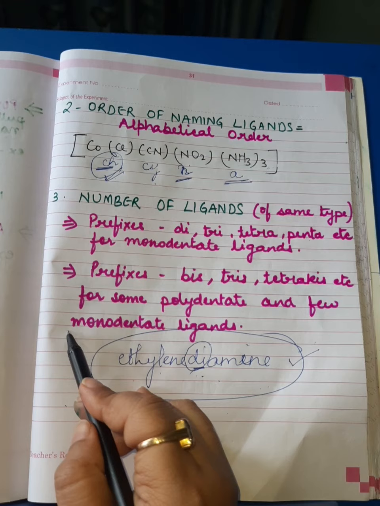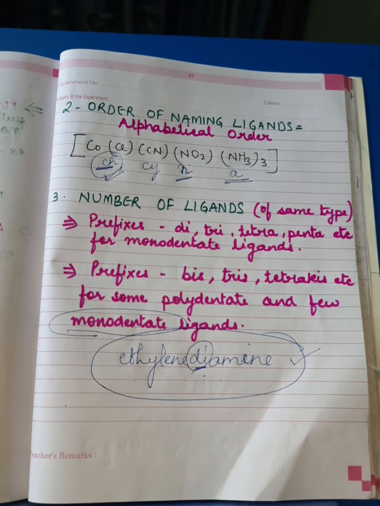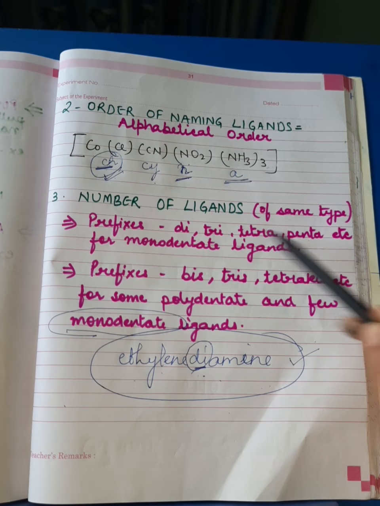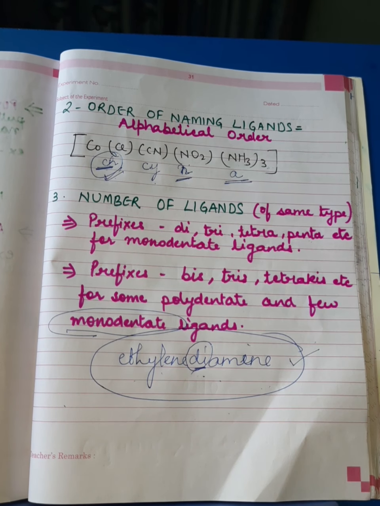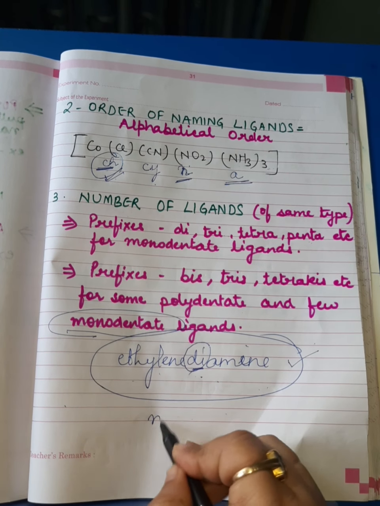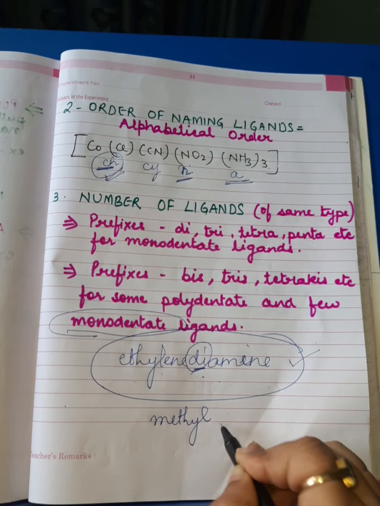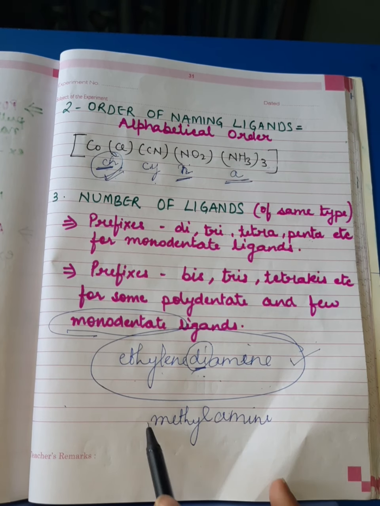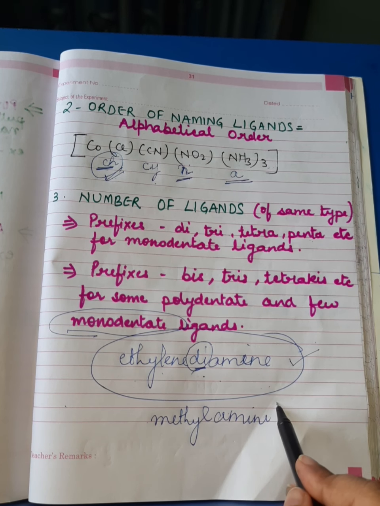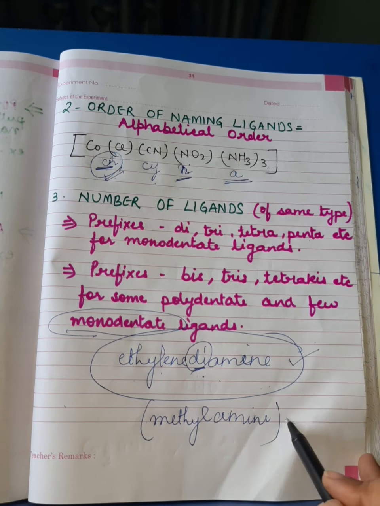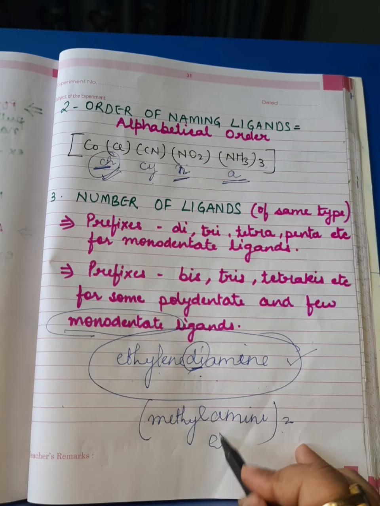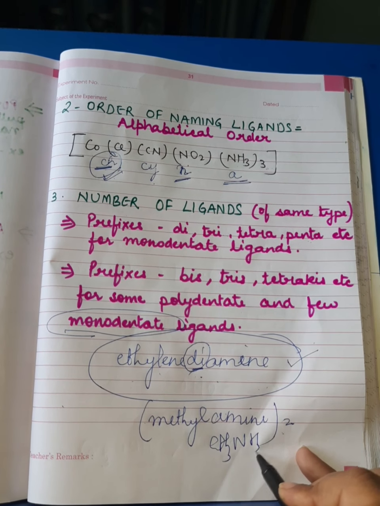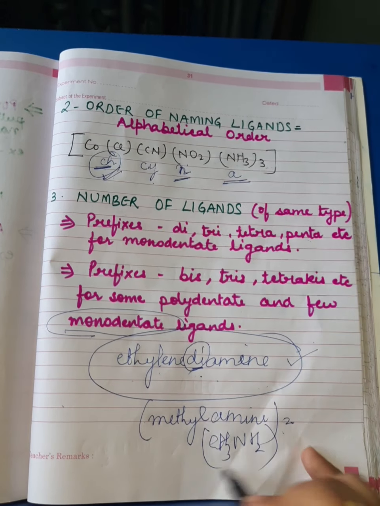Now, there are certain monodentate ligands where these prefixes are not there, but the use of the prefixes di, tri, tetra, penta may create unnecessary confusion. I'll take an example like methylamine as one of the ligands in a coordination compound. Suppose methylamine is 2 in number, twice in a coordination compound.